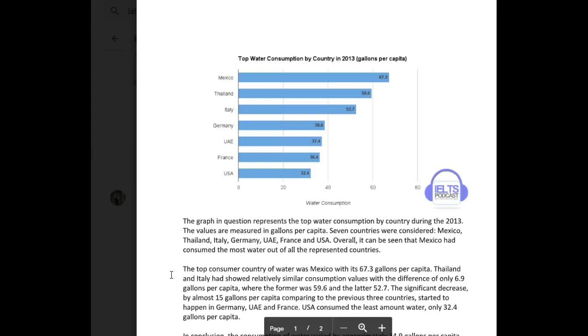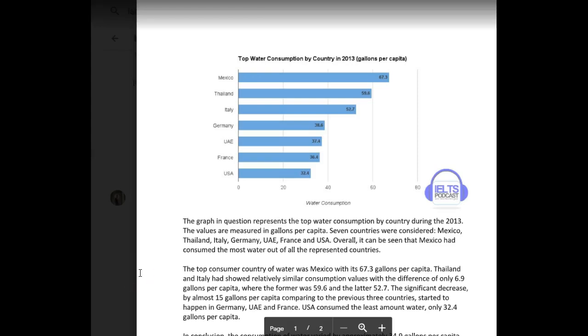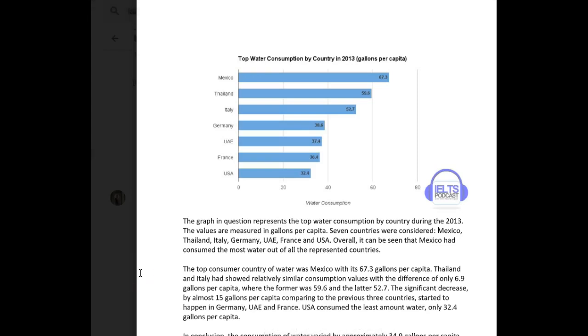The graph in question represents water consumption by country during 2013. Get rid of the "the". The values are measured in gallons per capita. 7 countries were considered: Mexico, Thailand, Italy, Germany, UAE, France, and USA. That was smart, by the way. I'm glad that you did that.